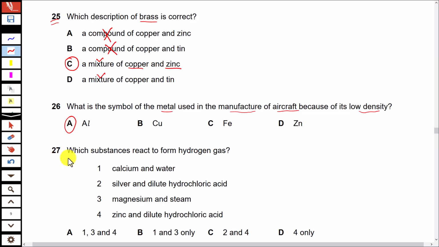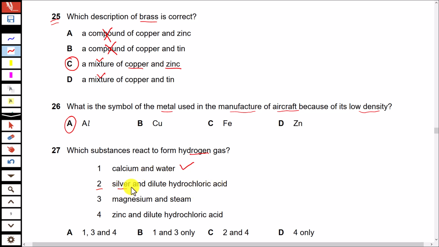Question 27. Which substances react to form hydrogen gas? Option 1. Calcium and water. When group 1 and group 2 metals react with water, hydrogen gas is produced. This first statement is correct. Number 2. Silver and dilute hydrochloric acid.